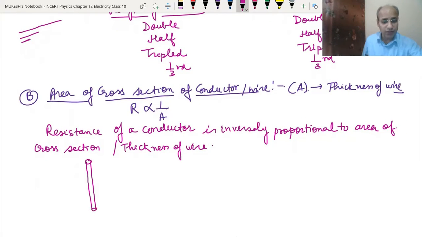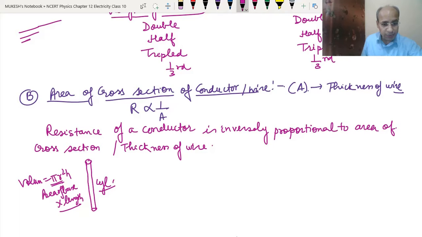Most wires are cylindrical in nature. As we have learned in class 9 mathematics, in surface area and volume, the volume of a cylinder is pi r square h. Here pi r square is the area of the base, and h is the length.